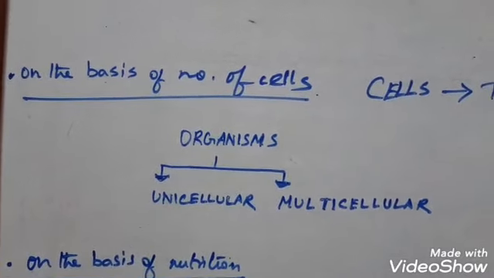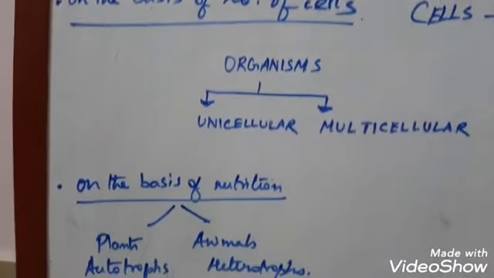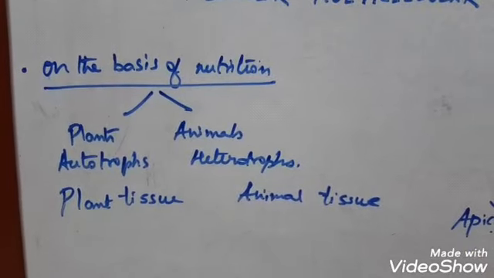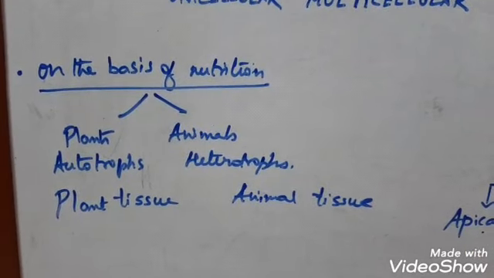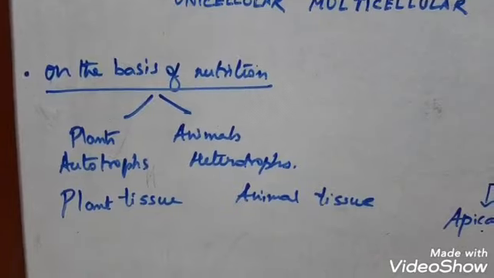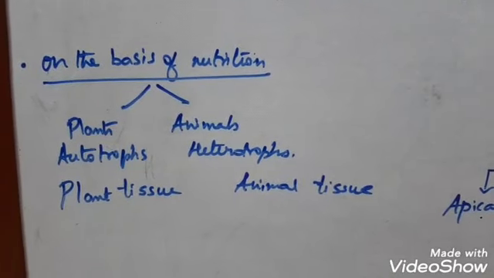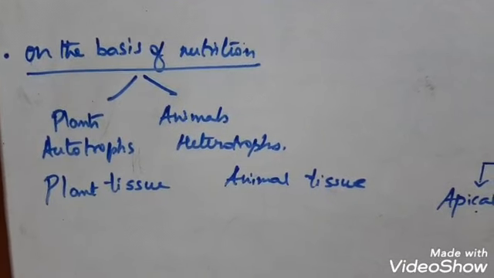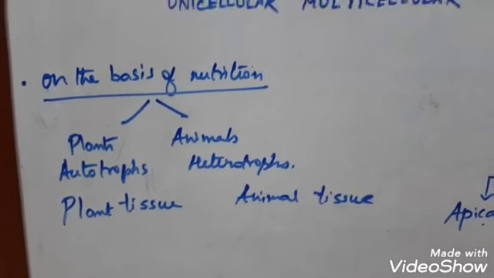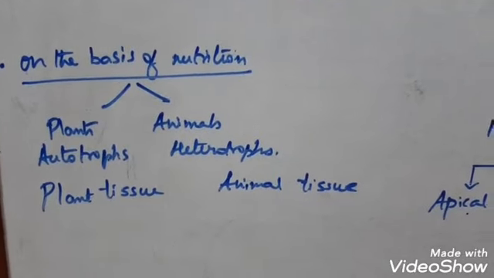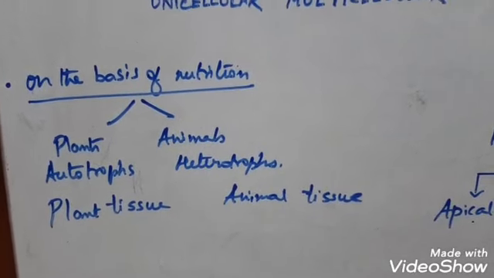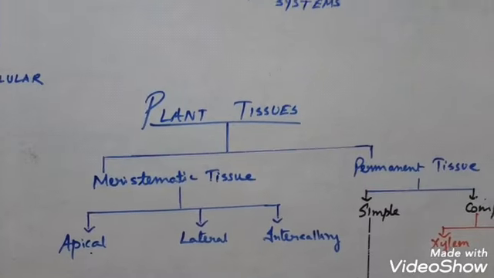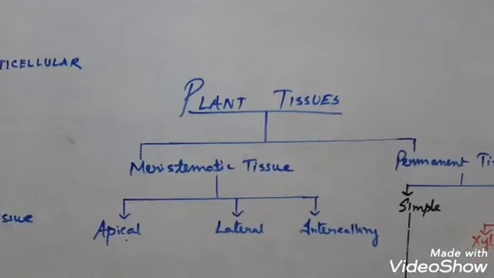Now see, on the basis of nutrition, we divide the organisms into plants and animals, autotrophs and heterotrophs. So here we are going to study about plant tissues, animal tissues. Clear? Plants are stationary because they are autotrophs, they do not need to search food. And animals, they are heterotrophs because they have to find their food, find their shelter, and find a mate for reproduction. So I am going to describe plant tissues.